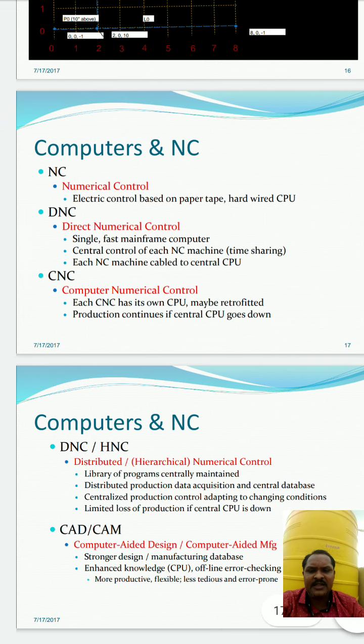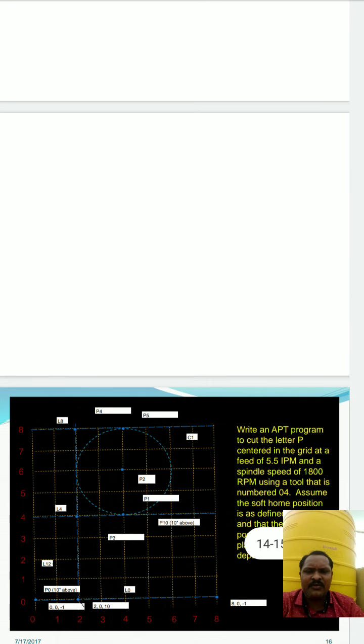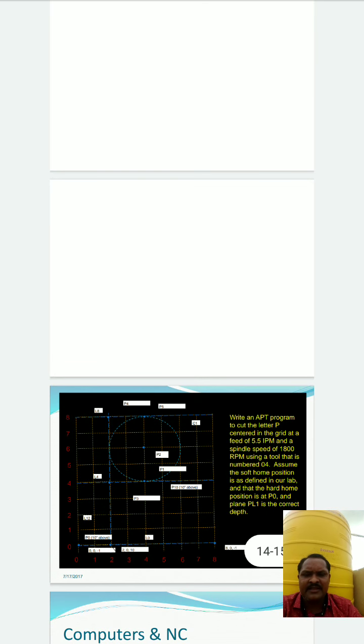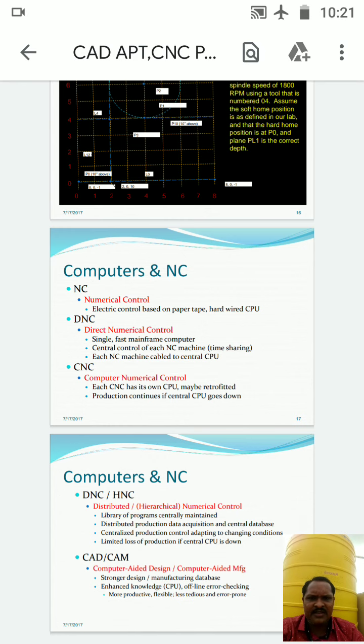So that is computers and NC. Then DNC and HNC, distributed or hierarchical numeric control. Then CAD CAM, which includes all the processes connected with NC and CNC machines. Okay, so the remaining part we will see in the next class.